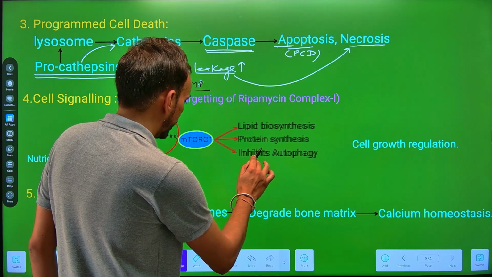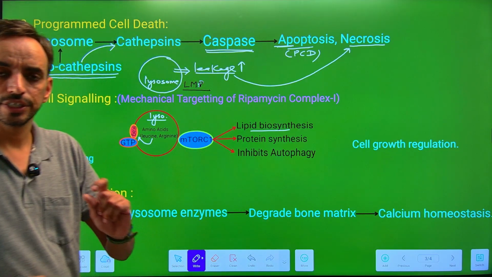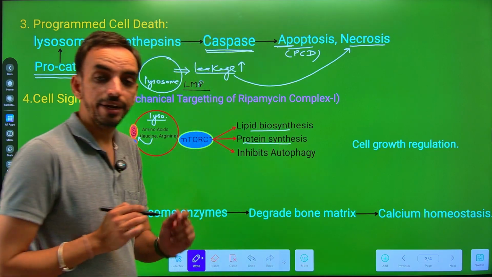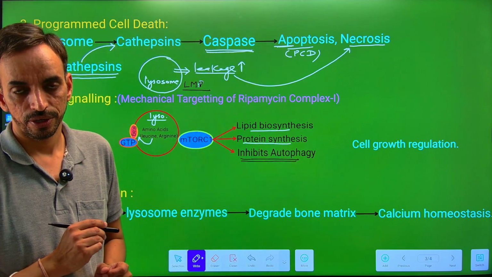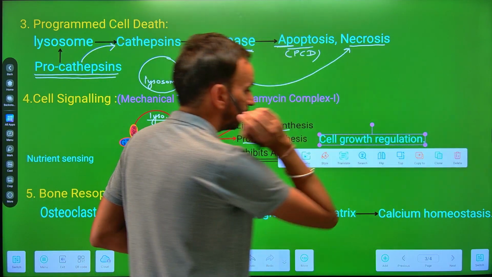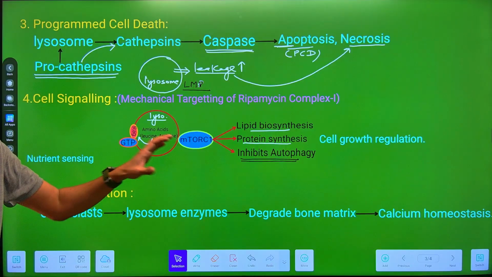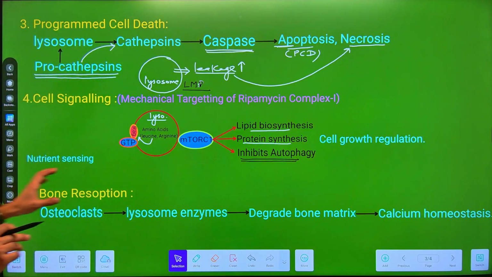It is involved in the process of lipid biosynthesis. It activates the ribosome-mediated protein synthesis, and it also inhibits the process of autophagy. So, in this way, we can say that it is involved in the process of cell growth and regulation. So, the lysosomal signaling, it is involved in the process of cell growth and regulation. Now, next function, it is the bone resorption.